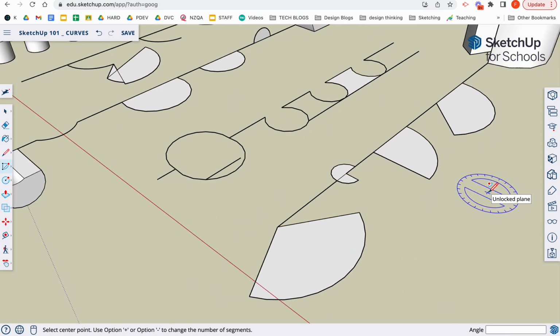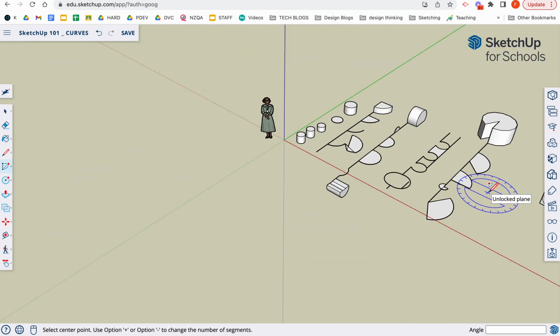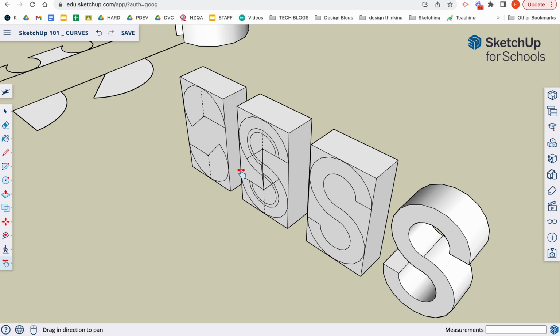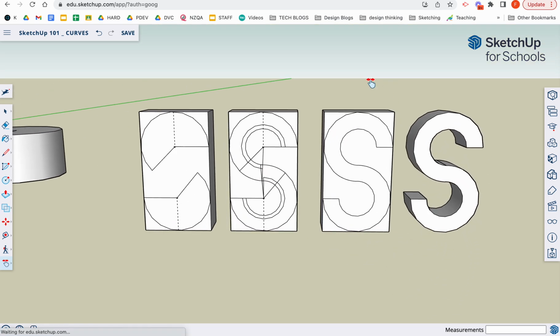It's going to be super helpful for something like drawing an S. Okay, you can see that I have used it to start my S here, and then I continued to use it. I varied my inner edges to figure out how it was going to fit together, to give the thickness, and then I tidied up my shape, and then I push pulled through.